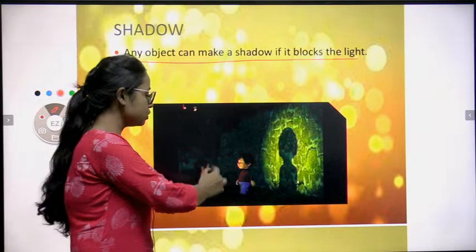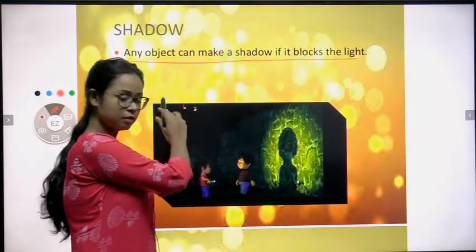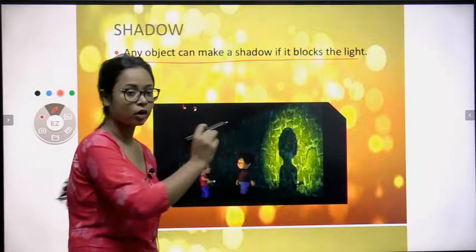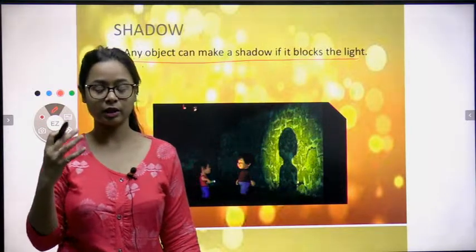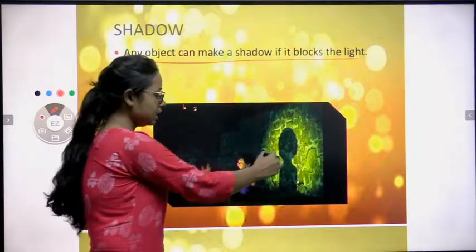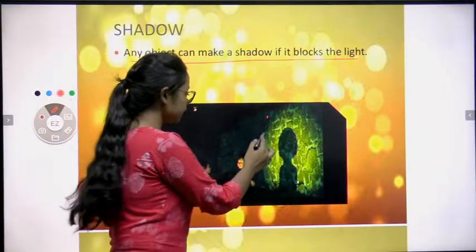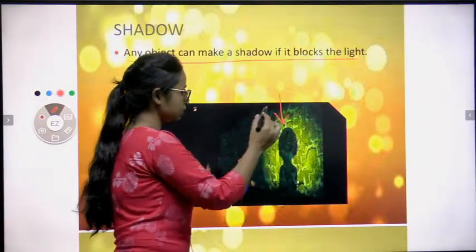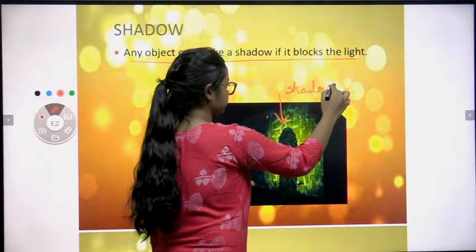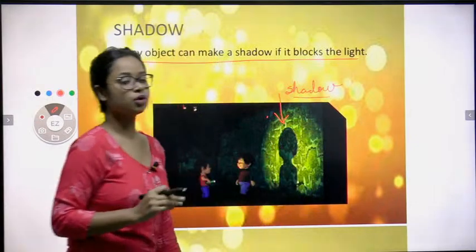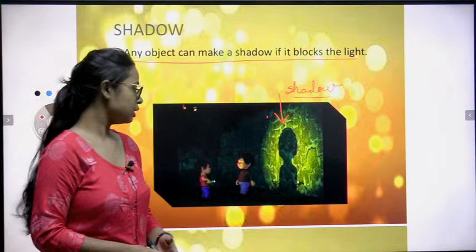That means, for example, this person, this is a human being, kind of. Okay, this human being is here. You can see the light is here. Now he's blocking a space, right? He does not allow the light to pass through him. So what will happen? It makes a dark shadow. This is a shadow of this boy. Means this does not allow the light to pass through them. Clear, all of you? So that's the dark object.